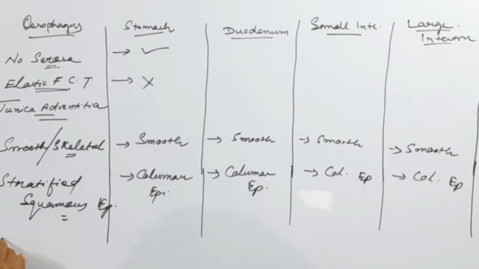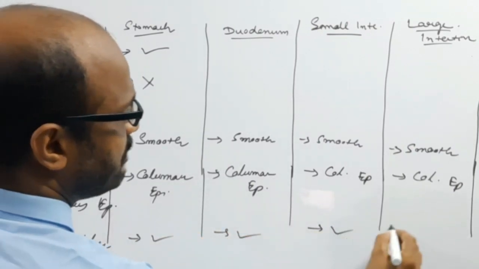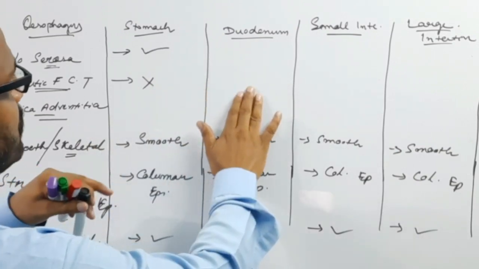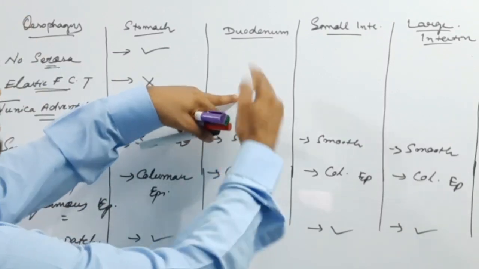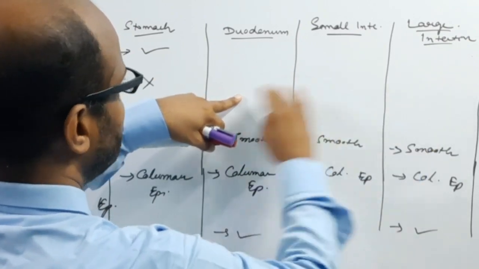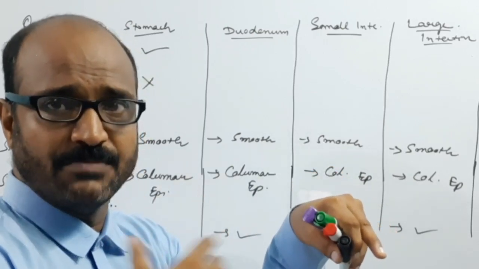So Peyer's patches, or gut-associated lymphoid tissue, are present in all parts of the alimentary canal, in the mucosa layer and submucosa layer also. Now from the second part of the duodenum to the small intestine and the large intestine, there is a circular fold inside the lumen of the alimentary canal.